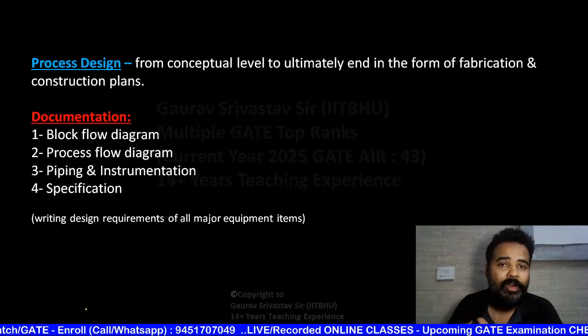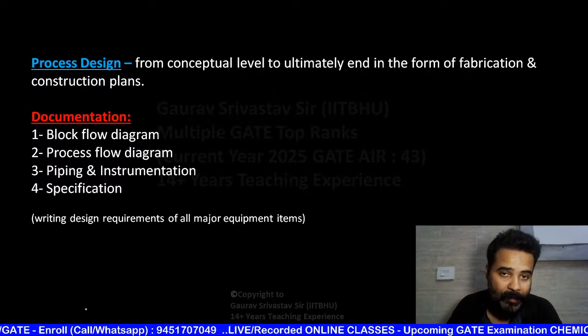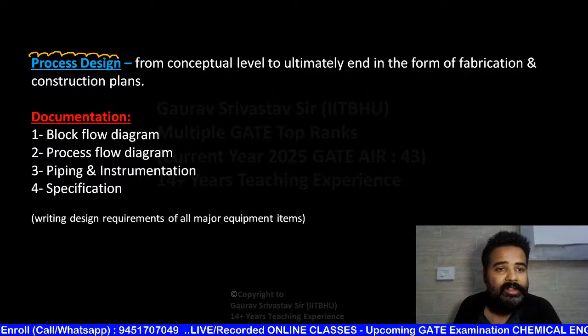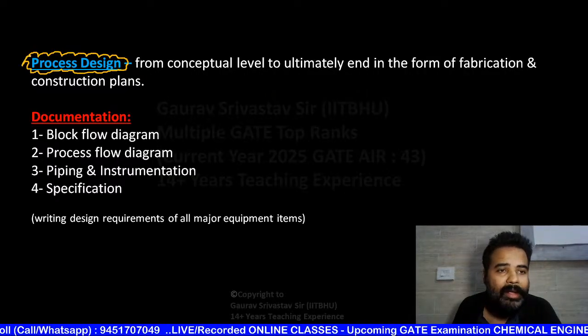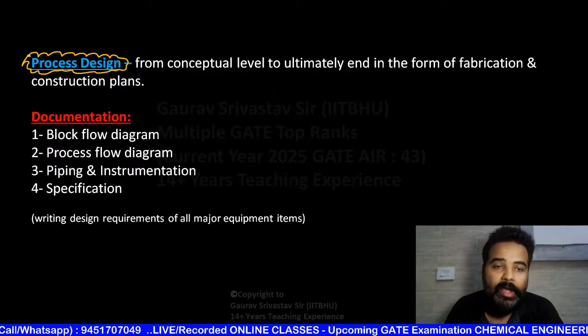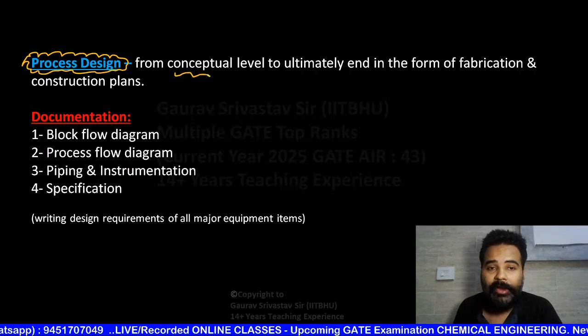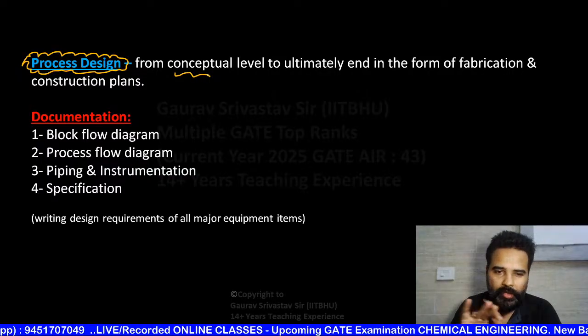This is the main work of a chemical engineer. So this process design is done by whom? The chemical engineer.